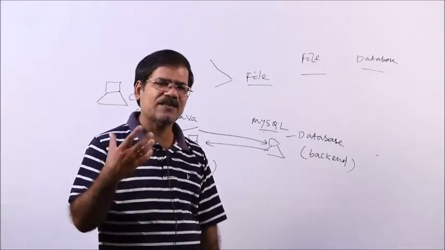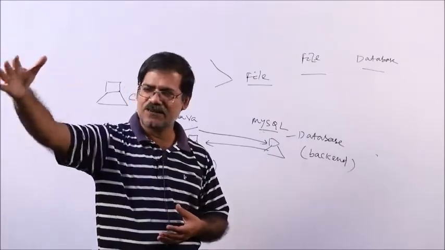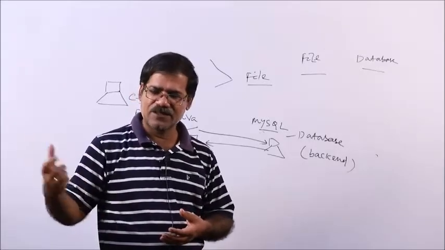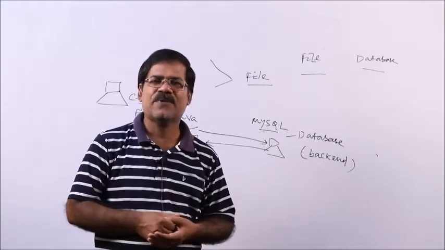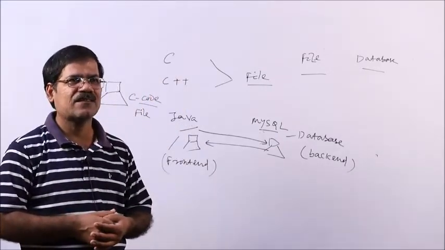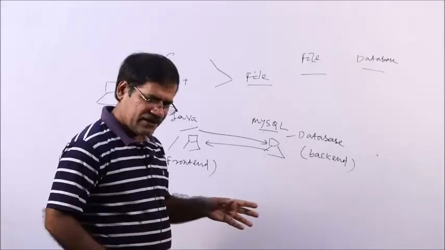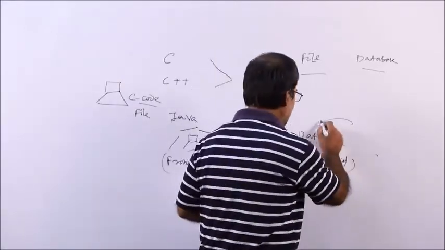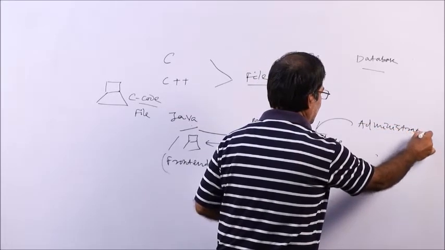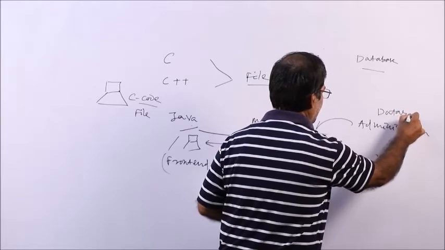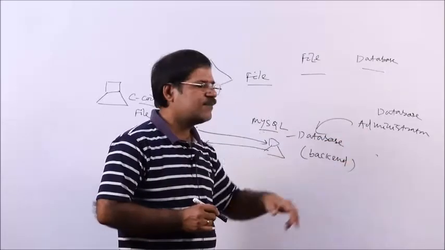I am a user, you are users, we are storing some data, and the database is somewhere else, but there is a third person present between the database and the users. The third person is called the super user, or you can say database administrator. The database administrator is the controlling authority of the database. The total control of the database is with the administrator. Obviously, the database administrator is a person.